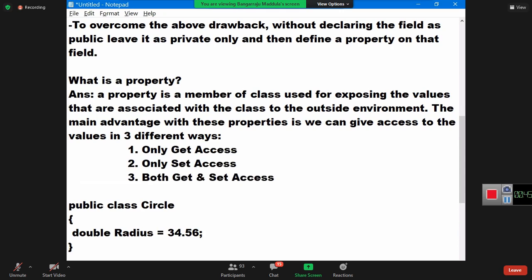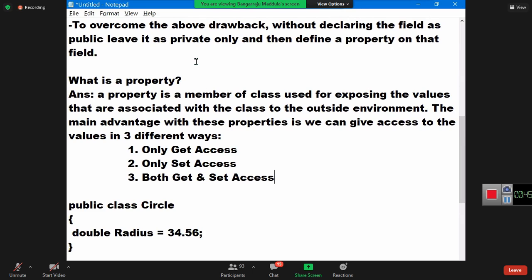When I say public, what type of access is it? Get set access. When I say public, it's get set access. I can't stop it. I cannot give only get access, or only set access. Not possible. Once declared public, you're giving get set access. But now I have 3 options. I can give only get access, I can give only set access, I can give both get and set access.